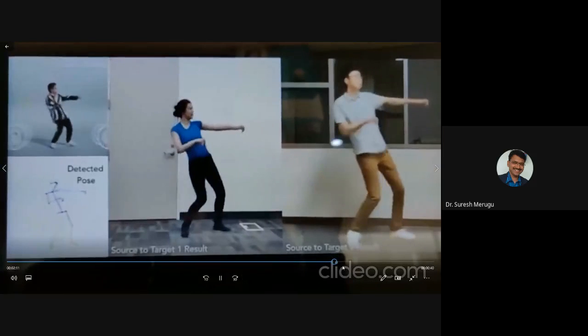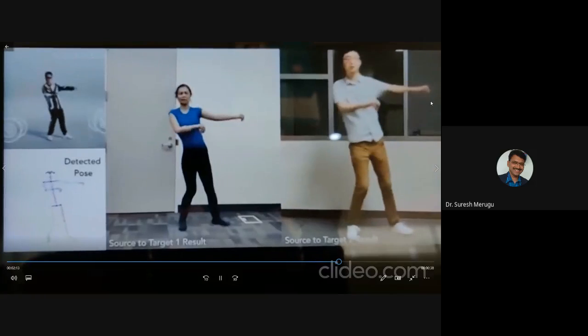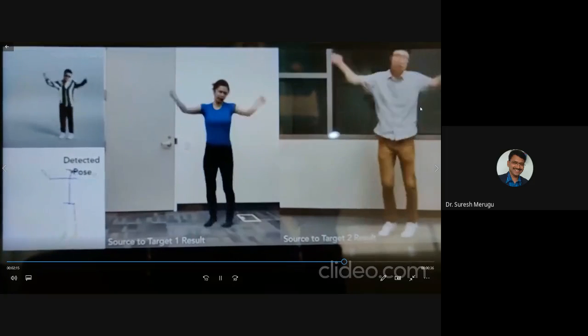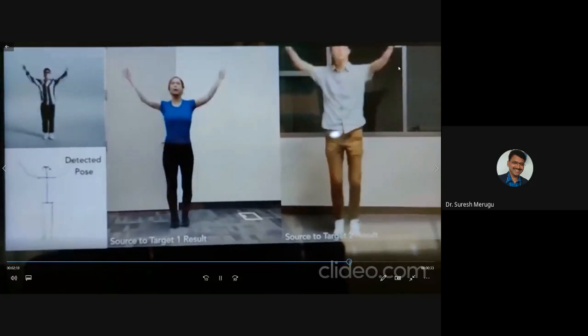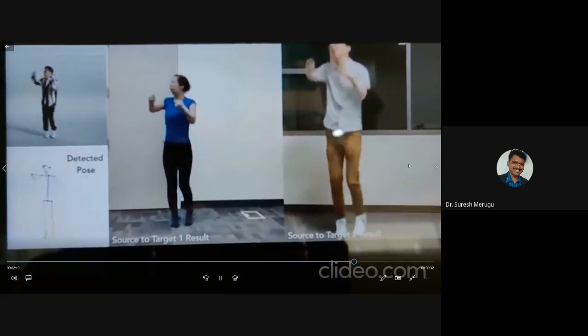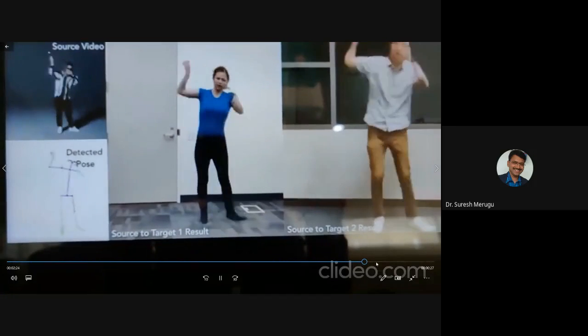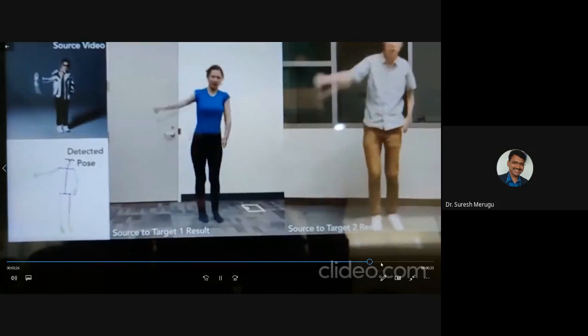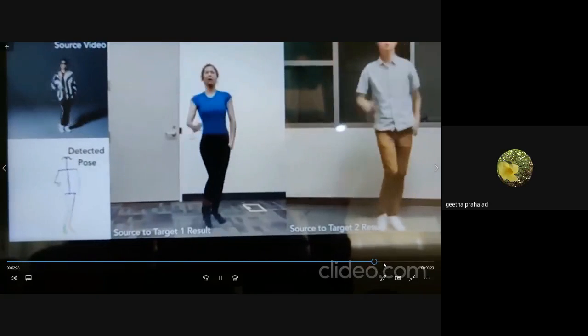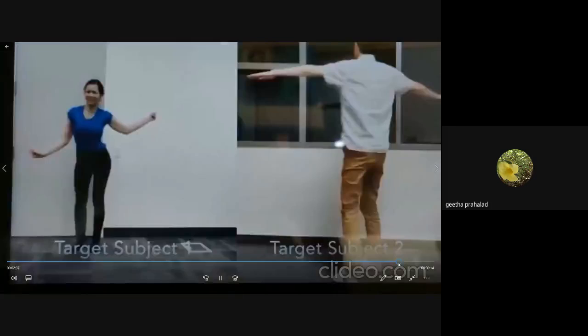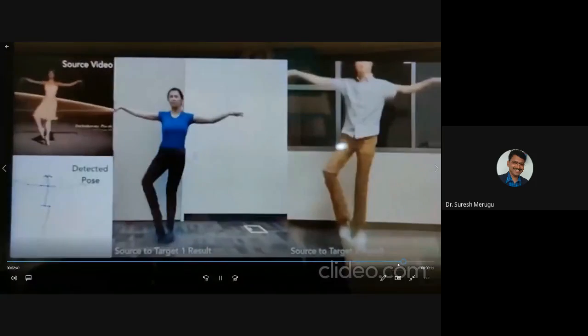See, this is another one. When he rotates his hand, you'll get the drawback. See, it is not proper. So that is the drawback in this. Like this, this is one more speed.